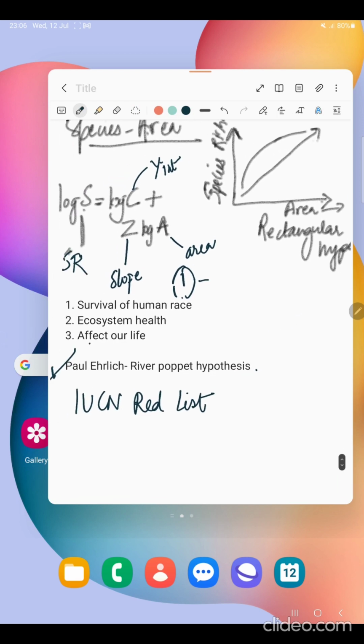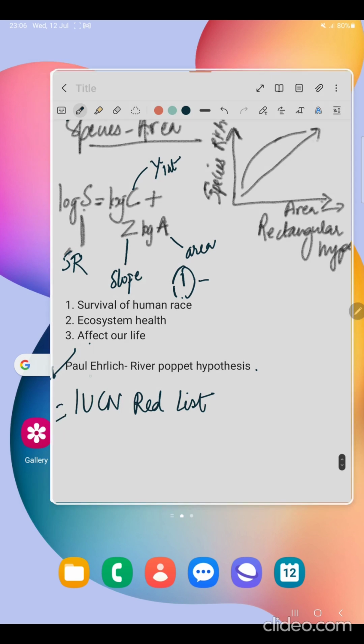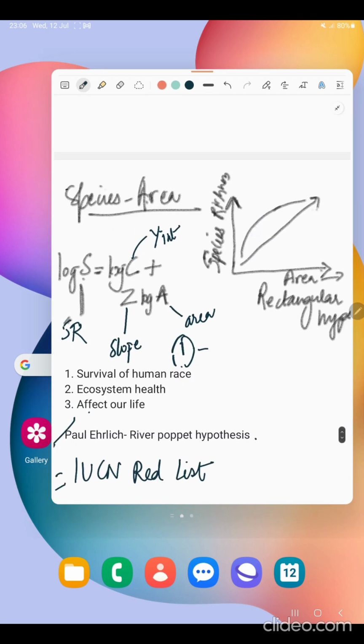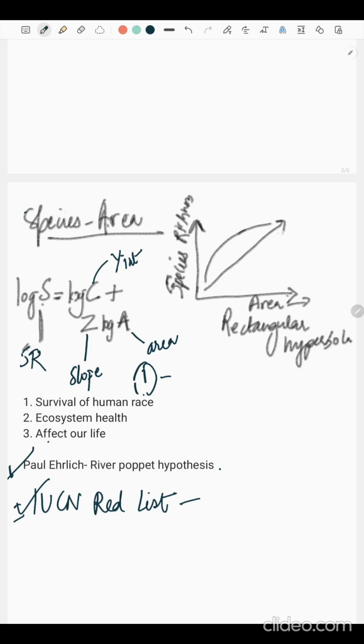In the IUCN red list, there are 784 species, among which 338 are vertebrates, 359 are invertebrates, and 87 are plants.